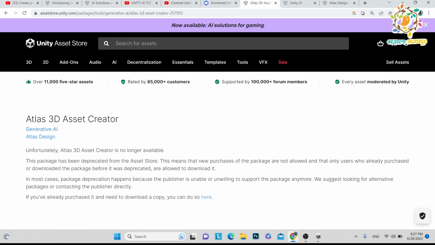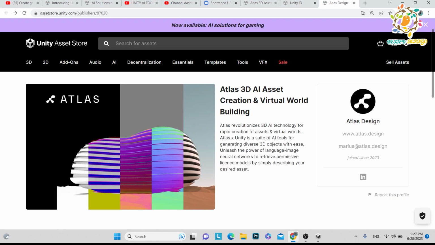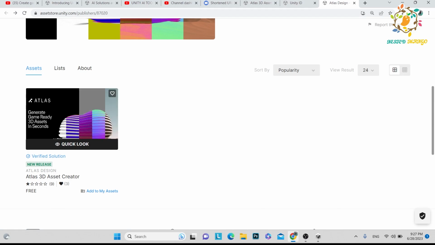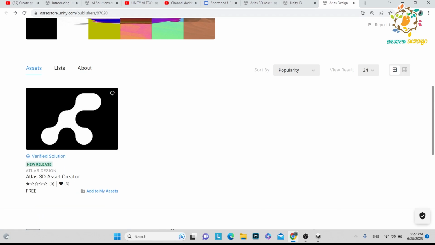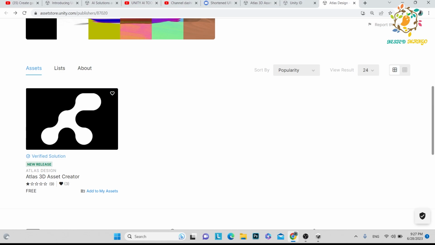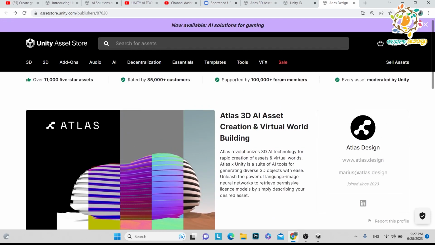The simple reason is that yesterday, on 26th June, Unity launched this, and that was not a Unity asset but someone's collaboration with Unity. So people started using it, and there were 9 people who used it, and due to this asset the Unity AI thing was getting pulled down, so 9 people gave ratings. That was not a good rating, so Unity just dropped this asset from the Asset Store. Basically, I used this asset.